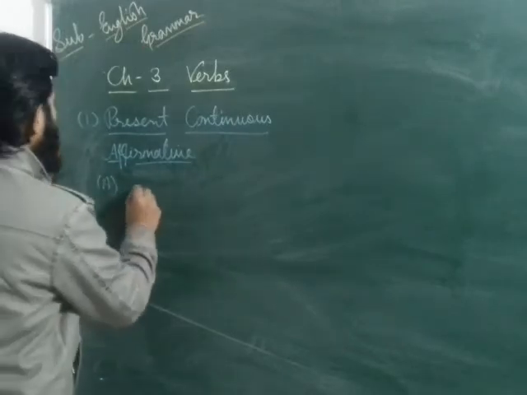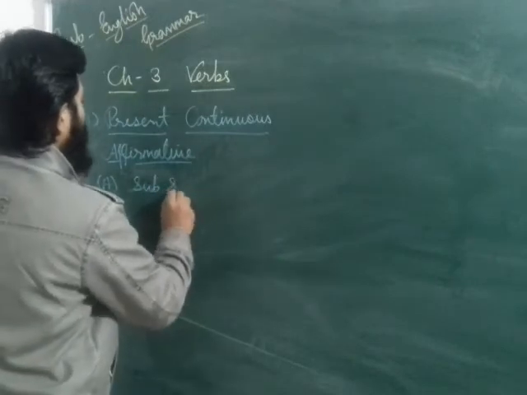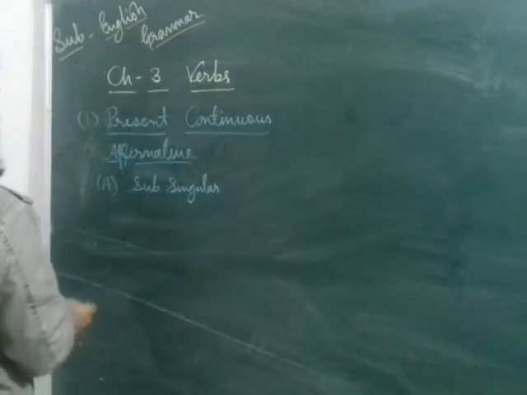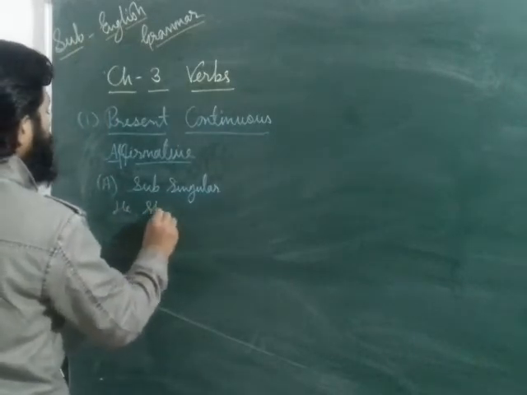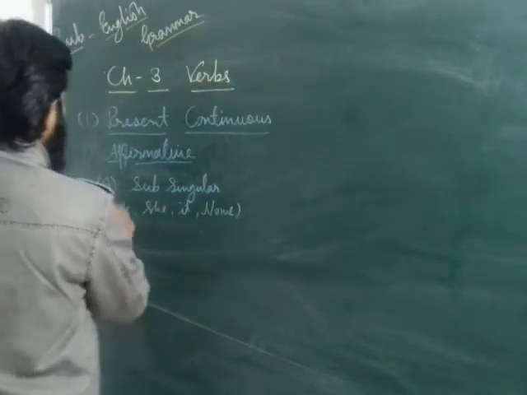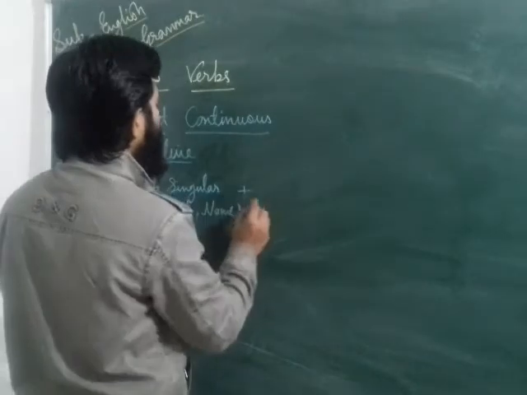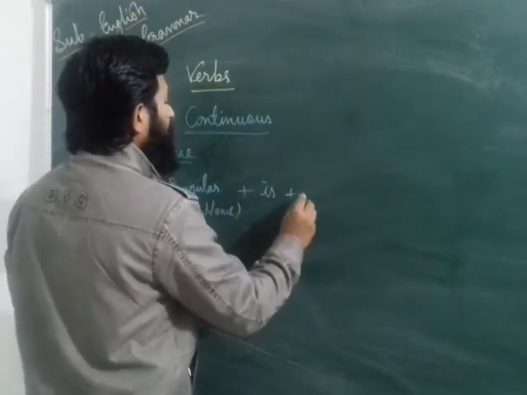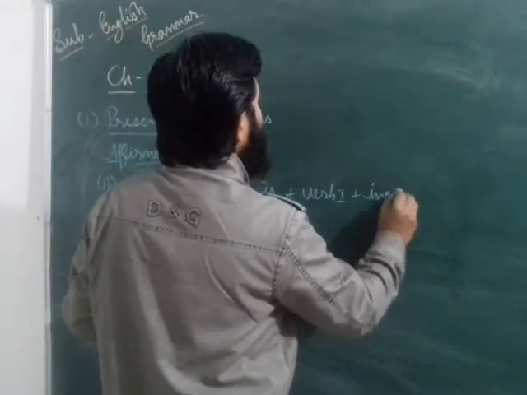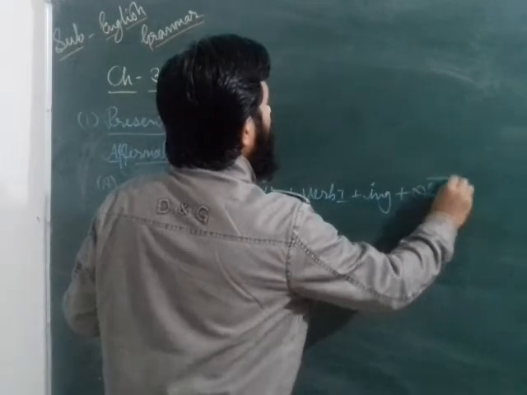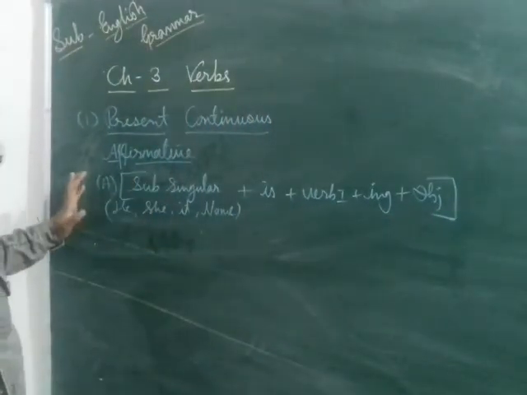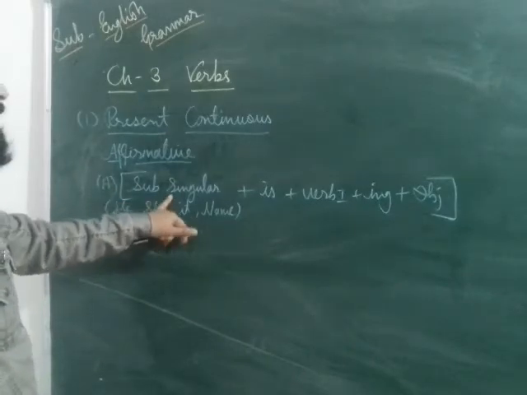First formula: if the subject is singular. If the subject is singular, you know that a singular subject means he, she, it, or any person's name. That is known as a singular subject. If the subject is singular, then you have to write is plus verb first form plus ing plus object. Dear students, it is the formula of present continuous if the subject is singular.